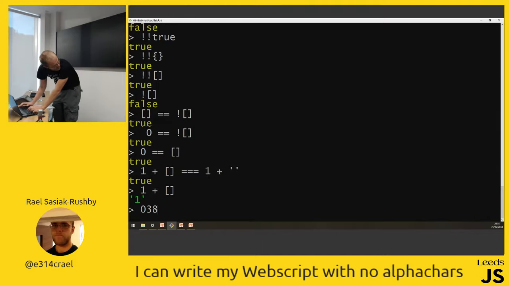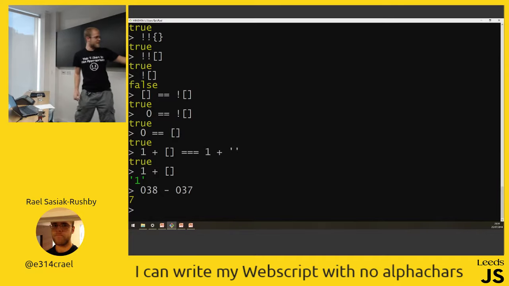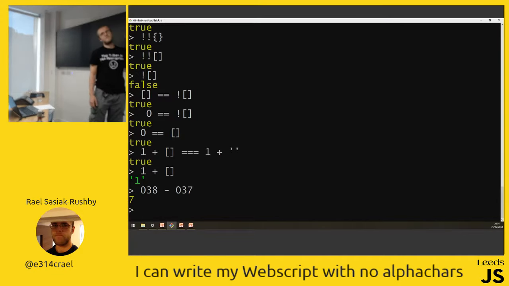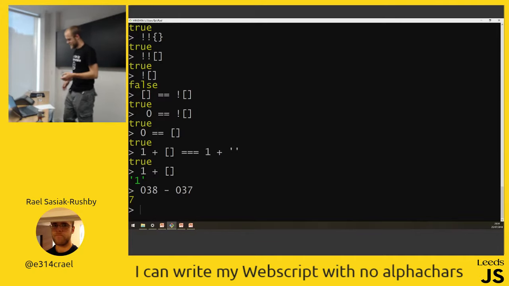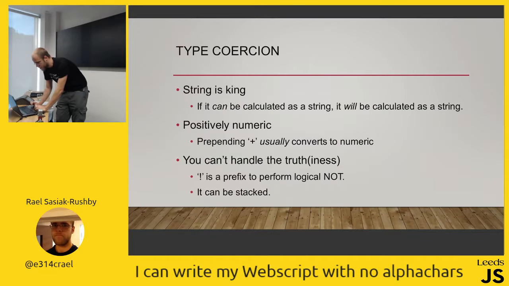Another good one, which I'm just throwing in here, but it's not really relevant to everything else. What is 0.38 minus 0.37? Well, obviously that's a 7. If you want to know why that is, it's interpretive octal base. Basically, that can be octal, that can't be. But it goes, oh wait, that can't be octal. Don't worry, I won't let you know about that error. I'll just use this as decimal. But that one can be octal because you put 0 in front of it. So don't worry, I'll use that as octal. But you forgot that you shouldn't put 0. It's fine. So with that is my talk on that bit.